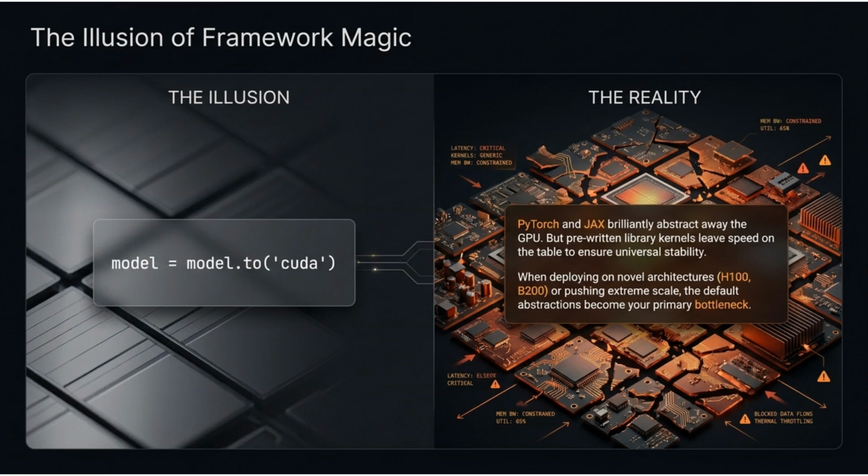The illusion of framework magic. model.to("cuda") looks like one line. The reality underneath is generic kernels, blocked data flows, constrained memory bandwidth at 65% utilization, thermal throttling, and critical latency. PyTorch and JAX brilliantly abstract the GPU, but on novel H100 or B200 architectures at extreme scale, default abstractions become your primary bottleneck.